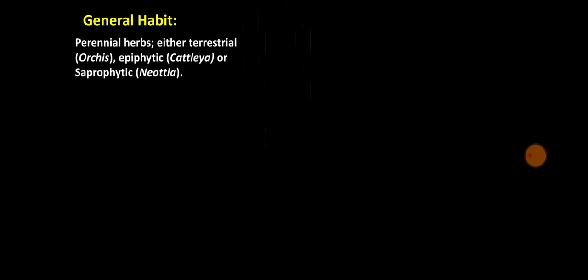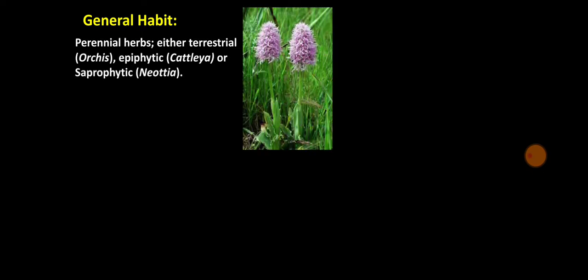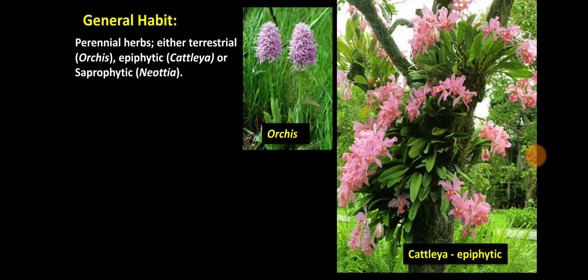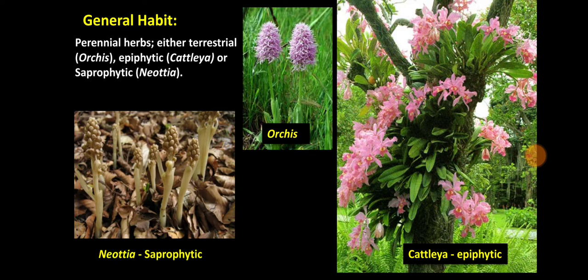General habit of family Orchidaceae. Family Orchidaceae comprises perennial herbs, either terrestrial, epiphytic or saprophytic. So these perennial herbs are having three types of habits. Terrestrial means the plants growing on land surface like orchis.